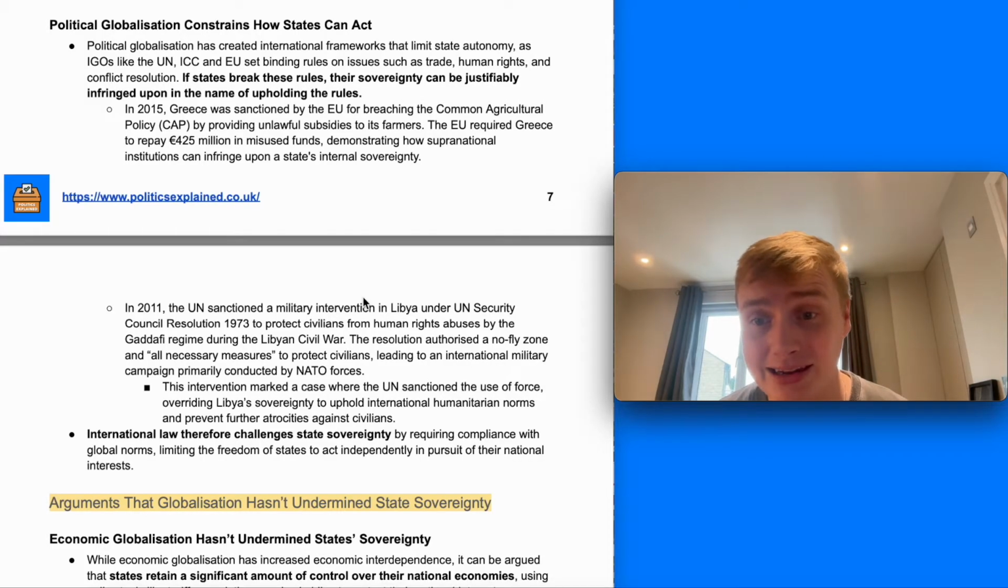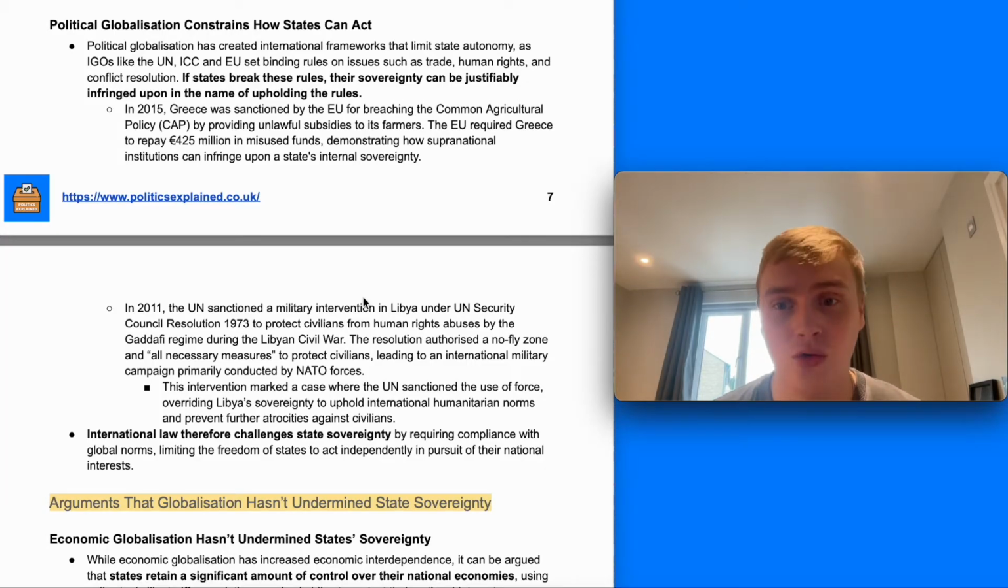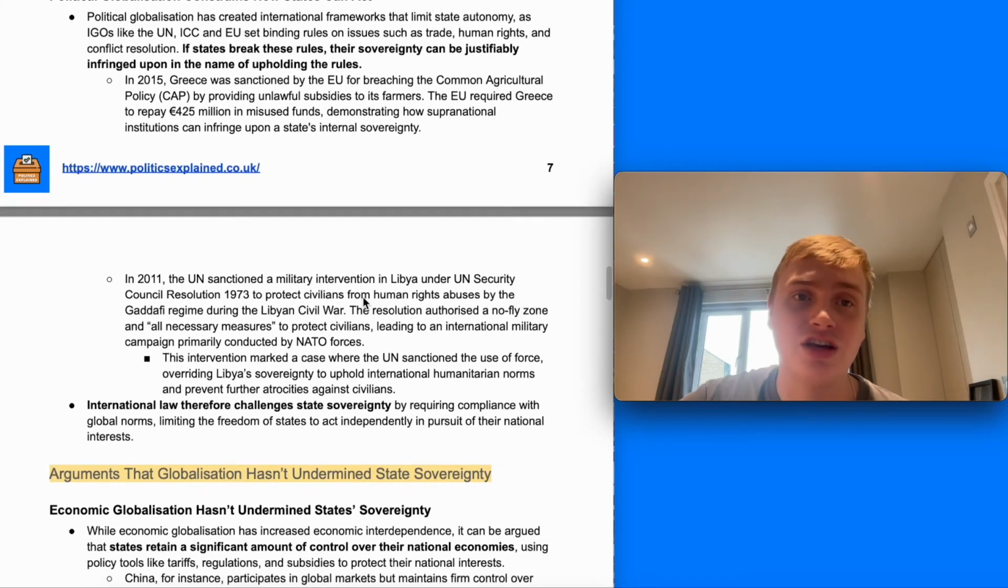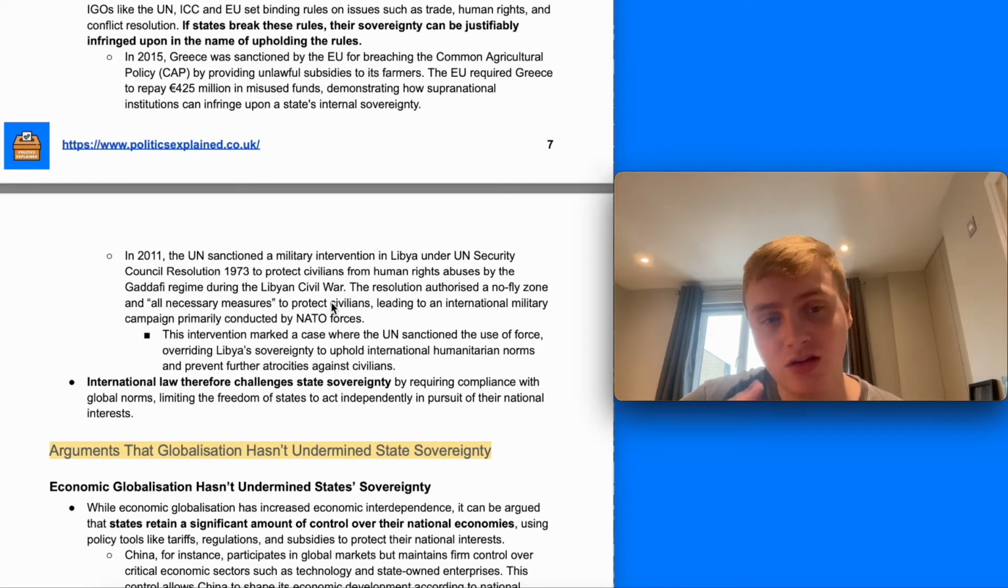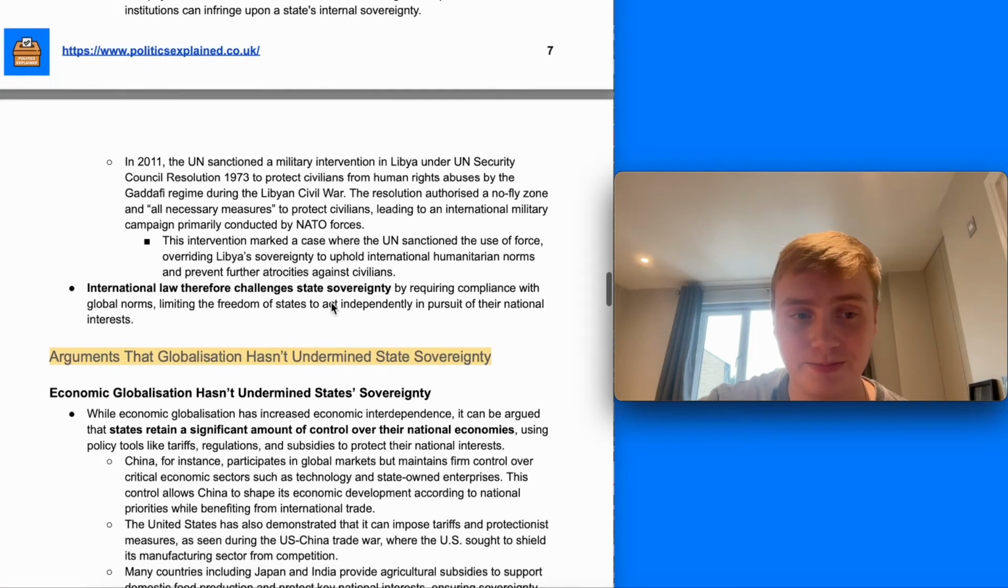Libya, that shows a nation state has really lost control over completely controlling everything within its borders, because if it doesn't uphold human rights norms, other states are going to come in, unauthorized by international organizations, and tell them what to do. So it really shows how political globalization, these international organizations, international law, and international norms have really constrained how states can act. Therefore, international law challenges state sovereignty by requiring compliance with global norms, limiting the freedom of states to act independently in pursuit of their national interests.